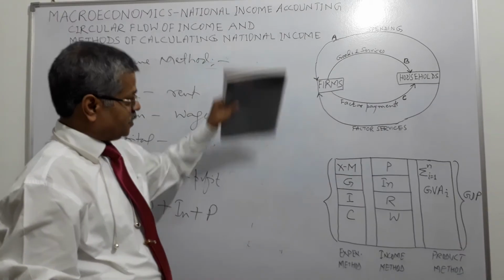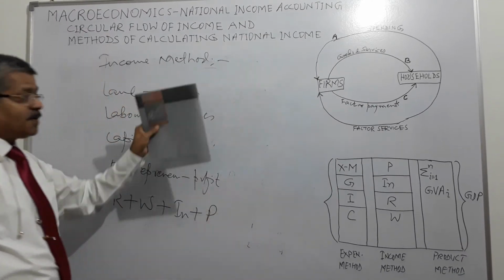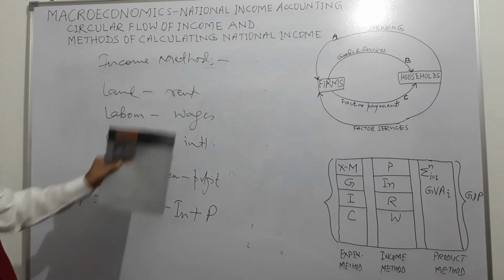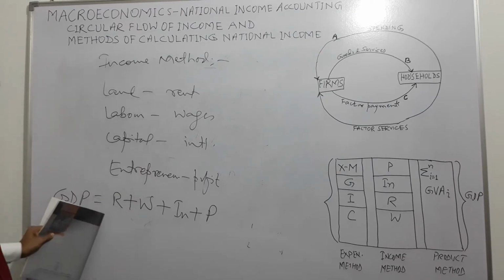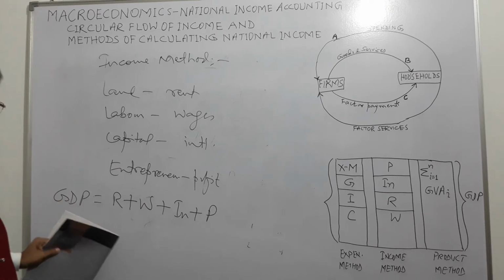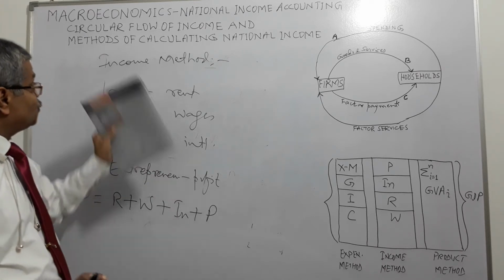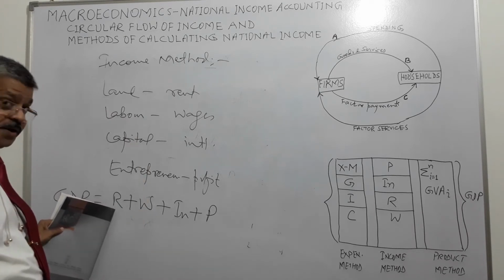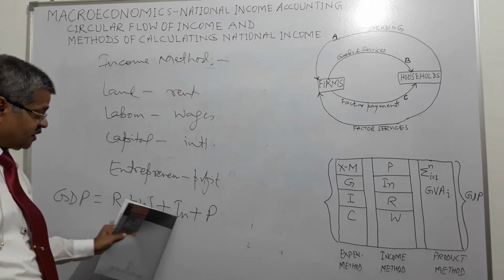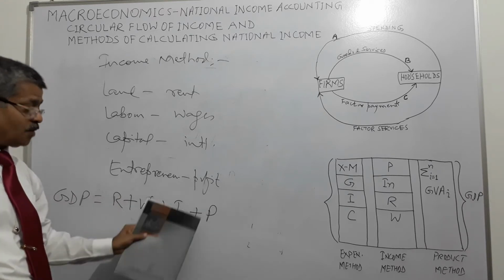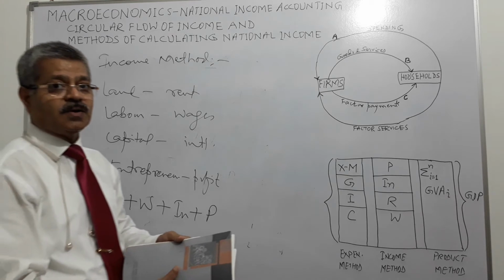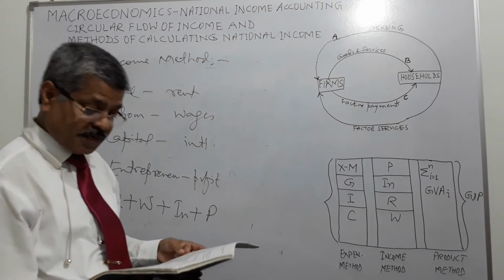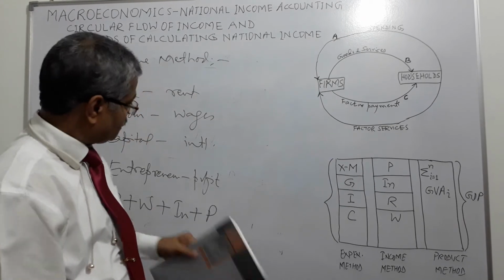Right? It's a macroeconomic model. So as per this model, if we calculate GDP through the income method, we should calculate rent plus wages plus interest plus profit paid to the various factors of production, right? Land, labor, capital, entrepreneur. That way we come to the income method.